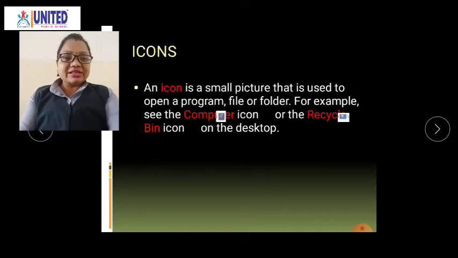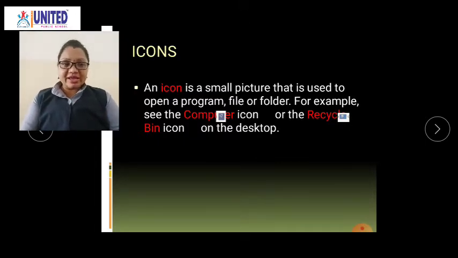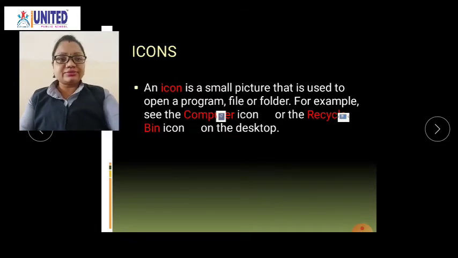Similarly, the recycle bin icon is there. This recycle bin icon is nothing but the dustbin of the computer. Do you have a dustbin at your home? Similarly, a computer has a dustbin. Whatever files, folders or programs you don't want, you delete them, and they are kept in that recycle bin. So these are the two main icons present on the desktop. There are many other icons also on the desktop. Let us see more about the icons.